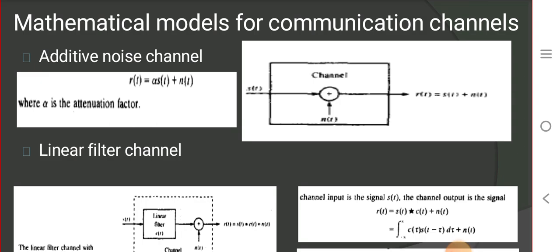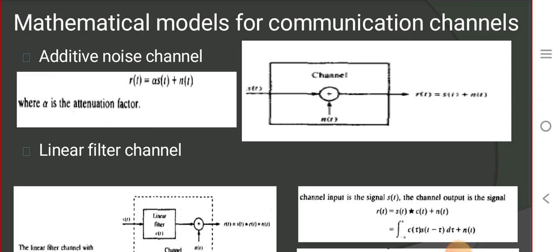And the signal that is transmitted gets attenuated, so we consider the attenuation factor as well. So alpha is the attenuation factor, then the received signal r of t is equal to the sum of the transmitted signal s of t plus the noise signal n of t. Along with that, the signal s of t is getting attenuated by the attenuation factor alpha. So the block diagram is represented here and the equation.